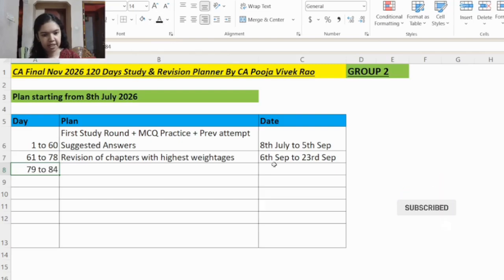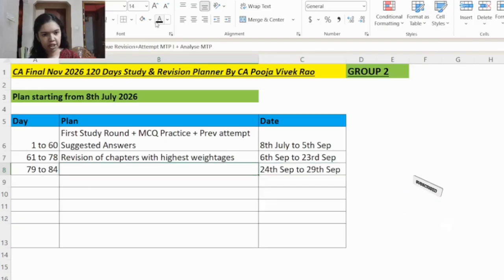Then from day 79 to day 84, that is 24th September to 29th September, here you will continue your revision, plus you will attempt the mock test paper, plus you will analyze the mock test paper. So MTP series 1 you will attend. On 24th September, the whole day you will revise DT. Then on 25th September, till afternoon you will revise DT.